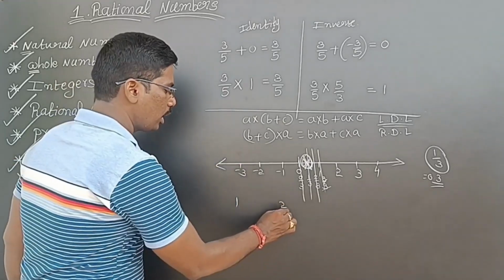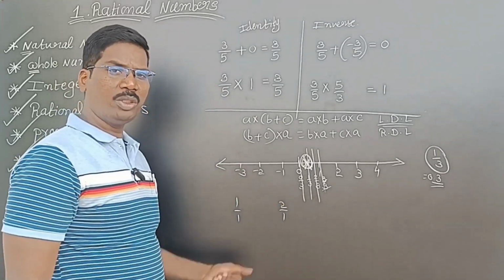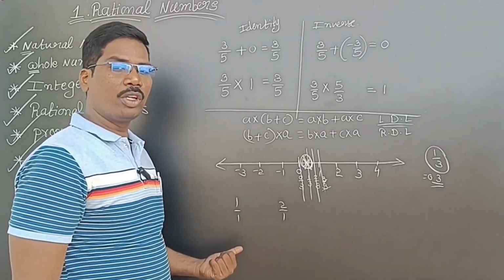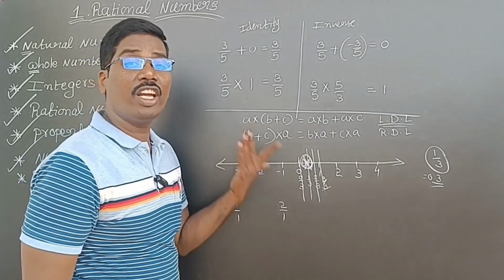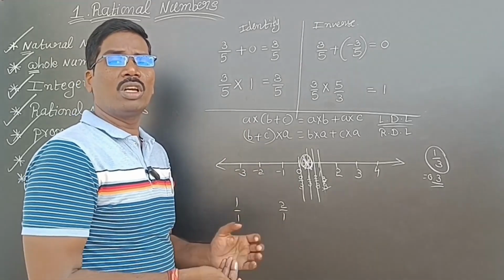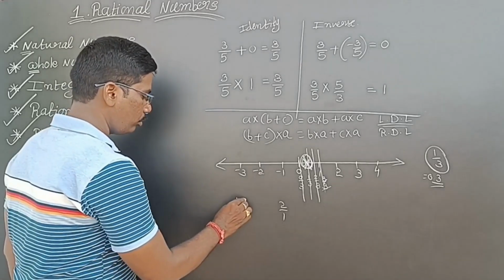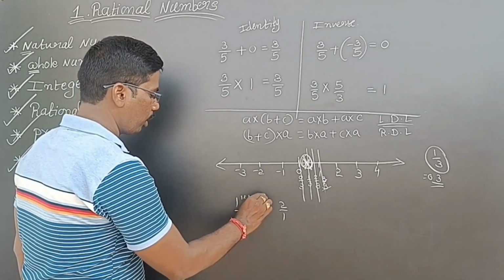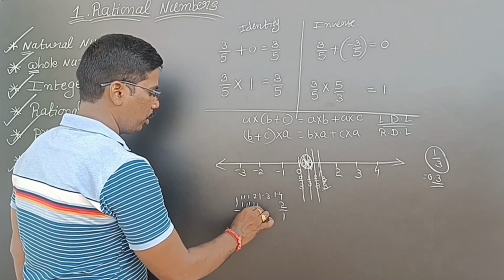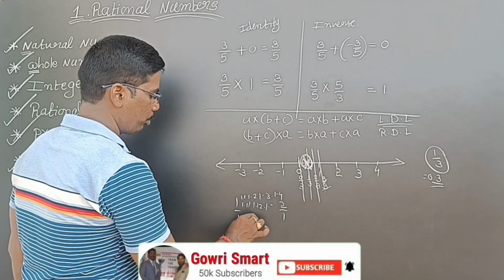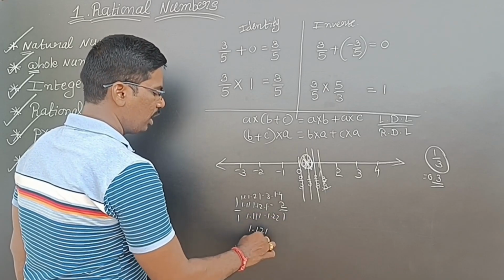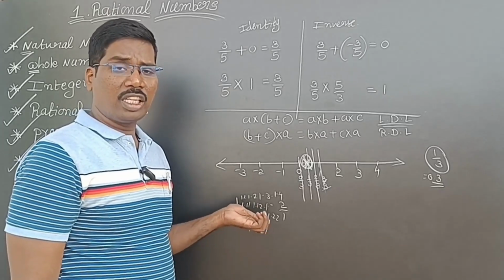How, sir? This can be written as 2 by 1, and this can be written as 1 by 1. That means P by Q form. So between two rational numbers, there exist infinite rational numbers. Sir, between 1 and 2, how can you say so many rational numbers are there? See here: 1.1, 1.2, 1.3, 1.4 like that, 1.9. Next 1.11, 1.12, 1.13 like that. So 1.111, 1.222 like that, 1.121 like that. Infinite rational numbers can be written.